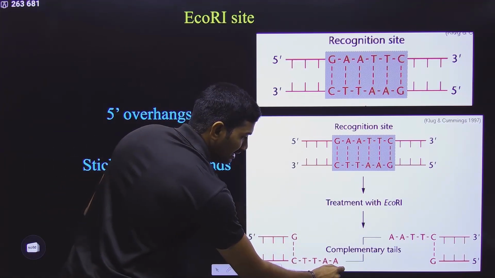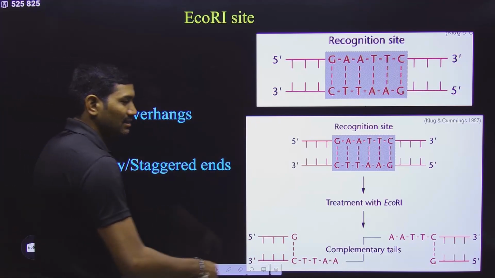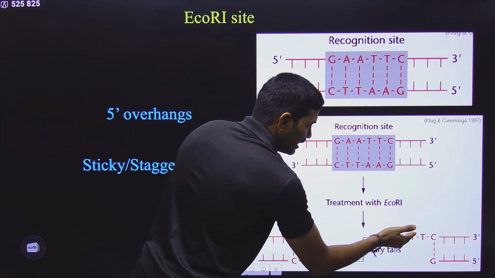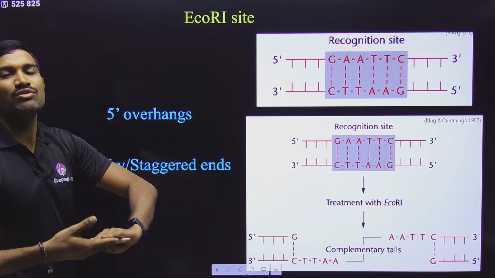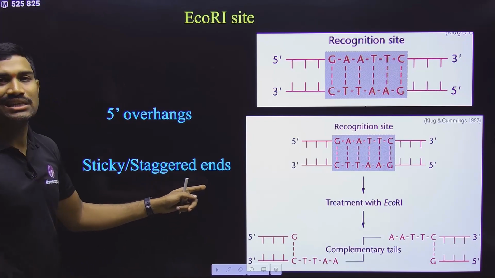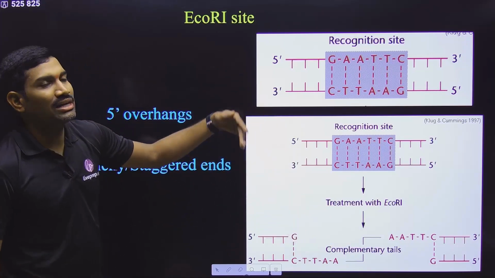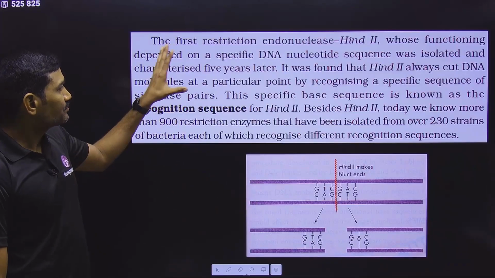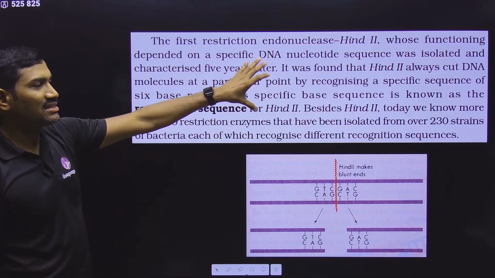And which end is hanging? The 5' end is hanging. That's why it is the 5' overhang. And these nucleotides, this AATT and this TTAA, are complementary to each other. Again they can attach with each other, and that's why they are called sticky ends or staggered ends. So this is some information we are studying. Regarding sticky ends, once again I will tell you. After completion of this basic information, now we will see the NCERT content.